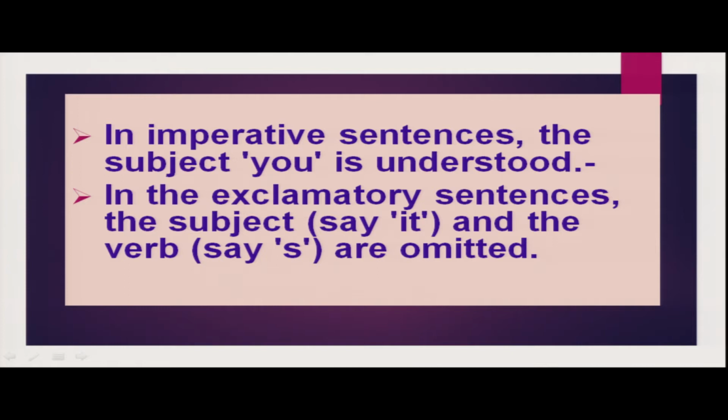And we have also discussed in the previous session, you have read it. In the exclamatory sentences, the subject is it. Suppose if you say, what a beautiful garden, then you can say the subject is it, the garden, right? And the verb is usually omitted, right? So the verb, is or es if we use, then that will be omitted in the exclamatory sentence when we say the subject and the verb, right? So let's go to the next part.